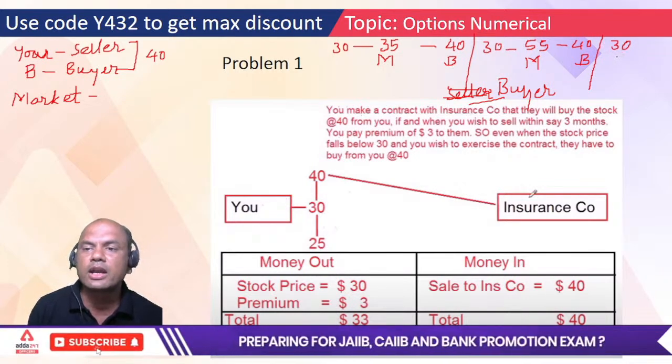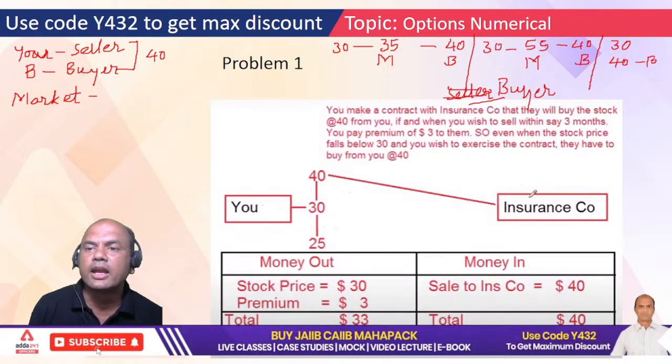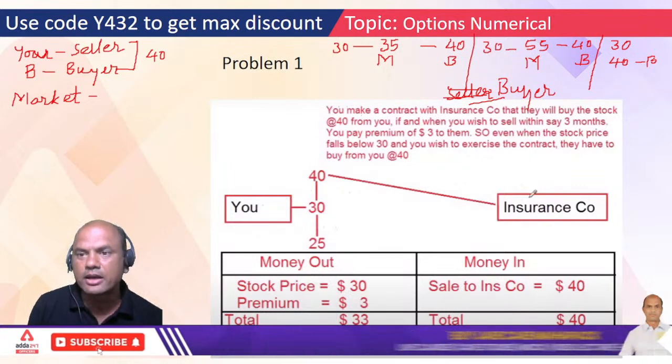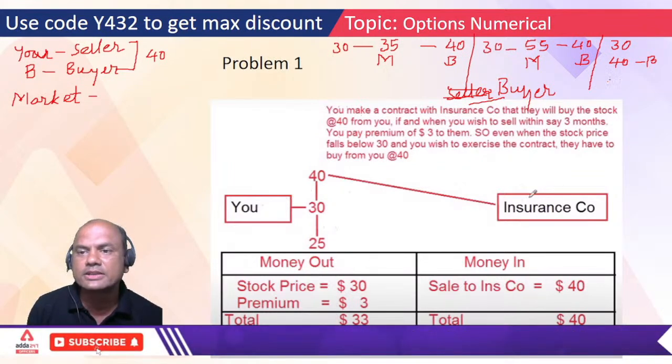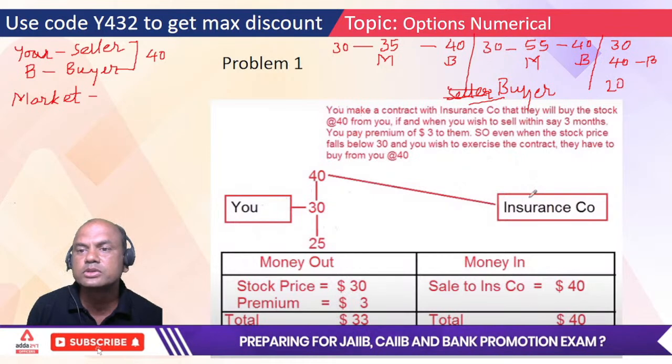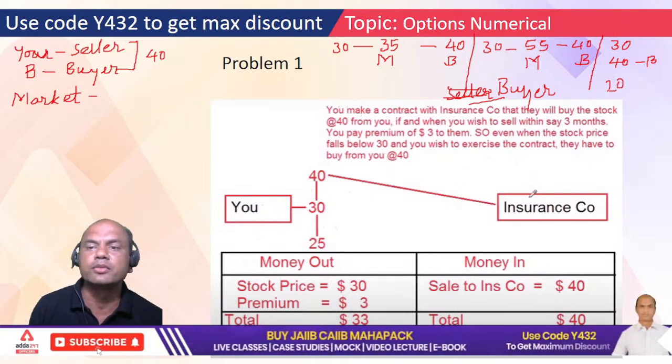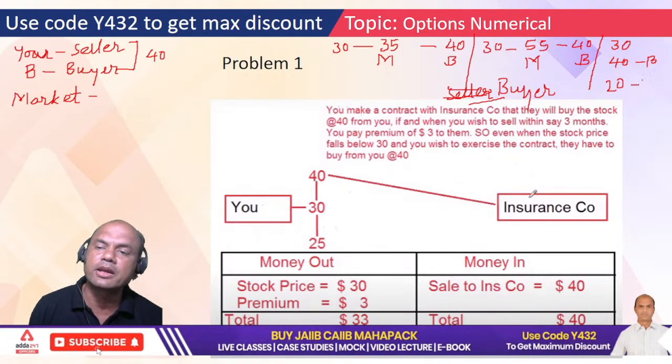You have made a contract with this B at 40. Okay, this is the B guy. Now in the market, the price becomes, let's say, 20 rupees. It goes down instead of going up. So what will you do now? This is the market price now.